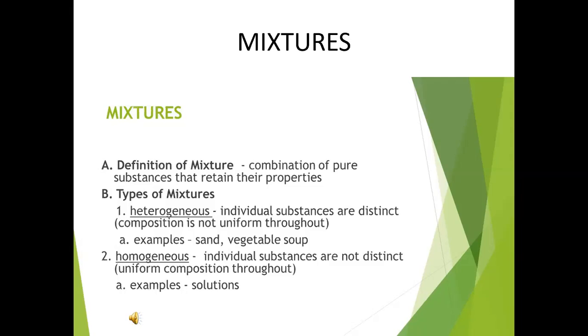What is a heterogeneous mixture? The individual substances are distinct, and the combination is not uniform throughout. For example, sand, vegetable soup. These are examples of heterogeneous mixtures.